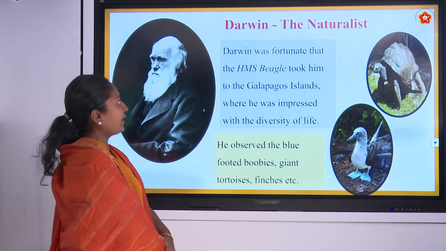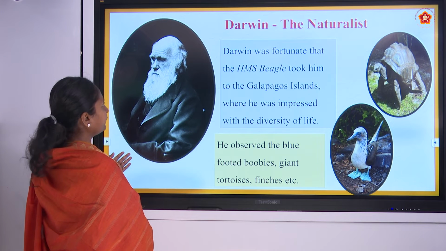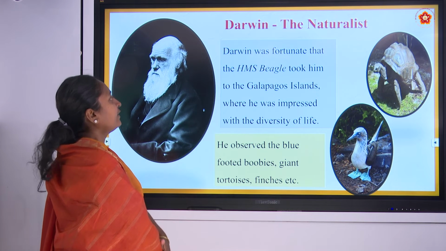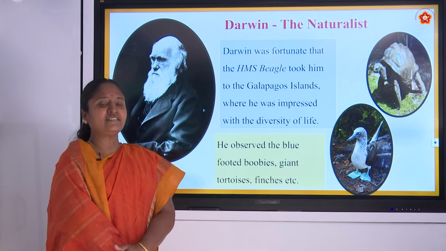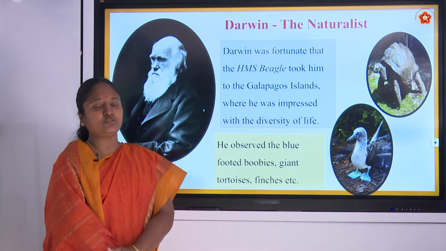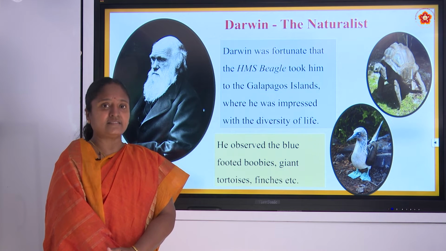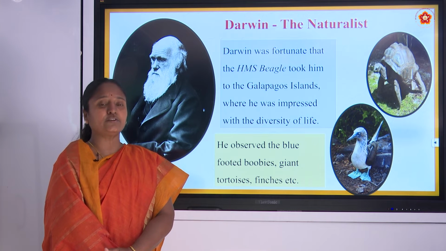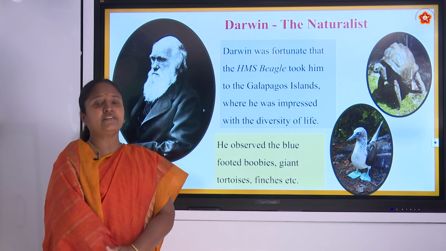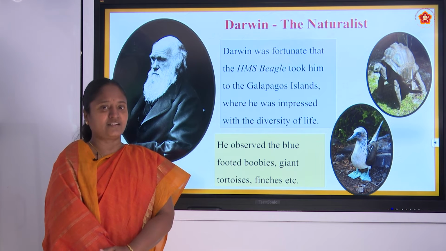When we are talking about evolution, we have to talk about Darwin, right? This is a picture of Darwin. In his earlier stages, he was forced by his father to become a doctor. Otherwise, he would have to become a clerk, as the father was insisting. But his idea was he wanted to explore the earth, and he wanted to do voyages, and he wanted to know about different kinds of organisms which are present on the earth.